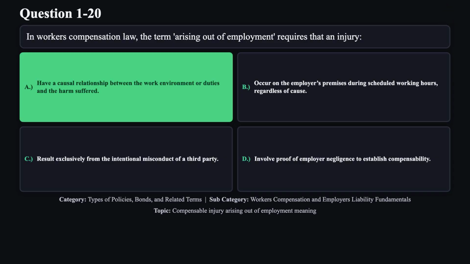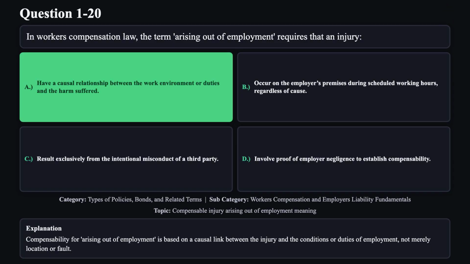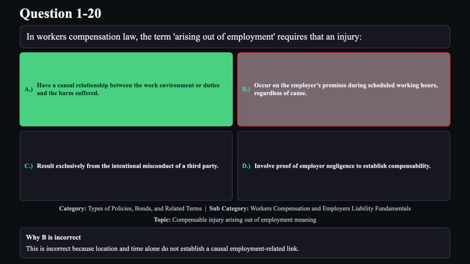The correct answer is A. Compensability for arising out of employment is based on a causal link between the injury and the conditions or duties of employment, not merely location or fault. Reason B is not correct. This is incorrect because location and time alone do not establish a causal employment-related link.